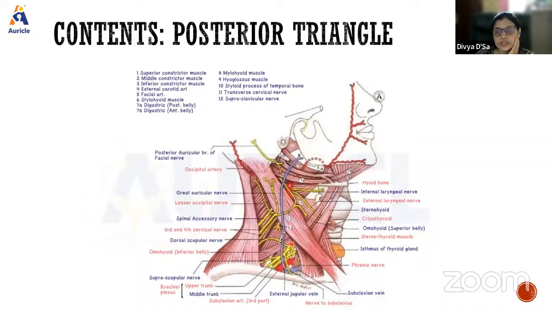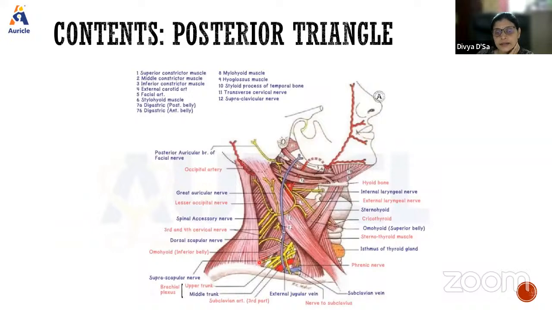So the subclavian triangle. The boundaries here will be the same. Anteriorly, the sternocleidomastoid, this is the clavicular head of the sternocleidomastoid you're seeing. Posteriorly, it will be the trapezius muscle.